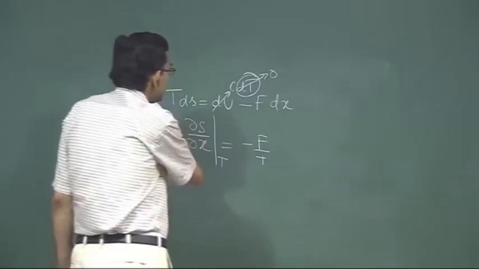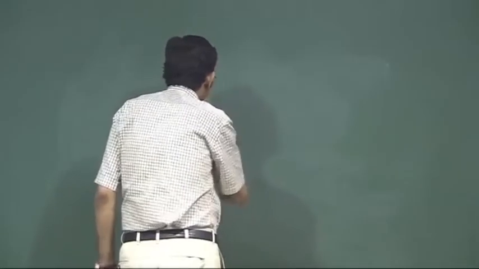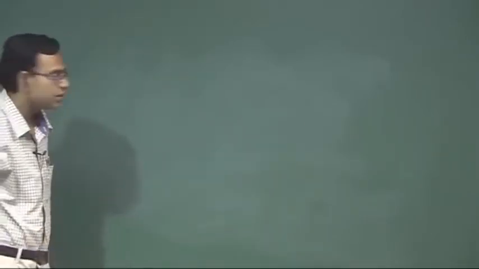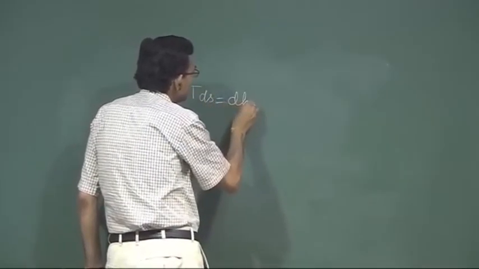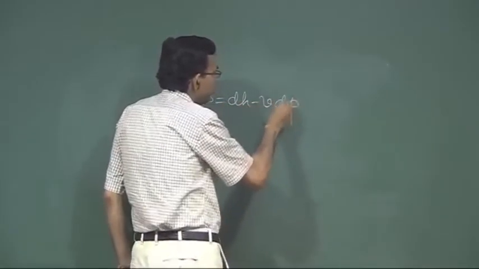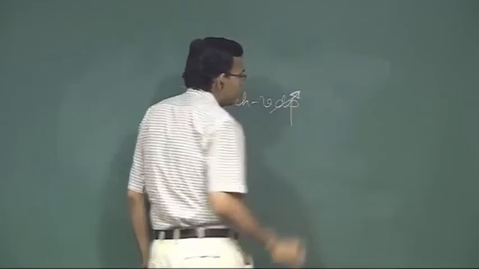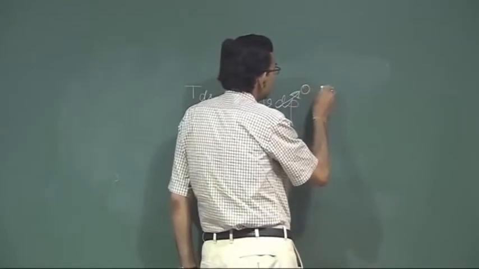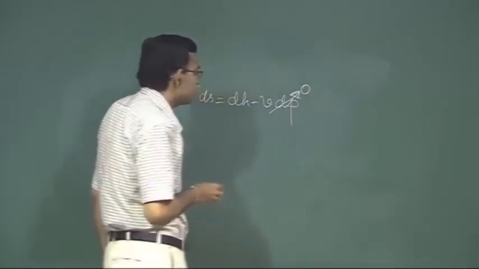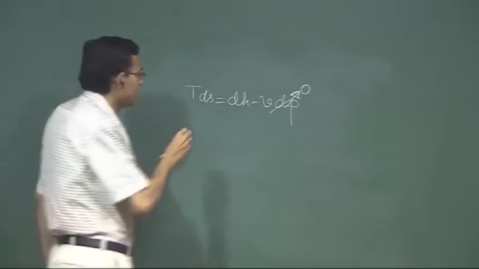So basically again we are talking about an HS diagram for a phase change process. So we will use TdS equal to dH minus VdP. For a phase change process of a simple compressible pure substance, this is 0. So phase change of a pure substance takes place at constant pressure.